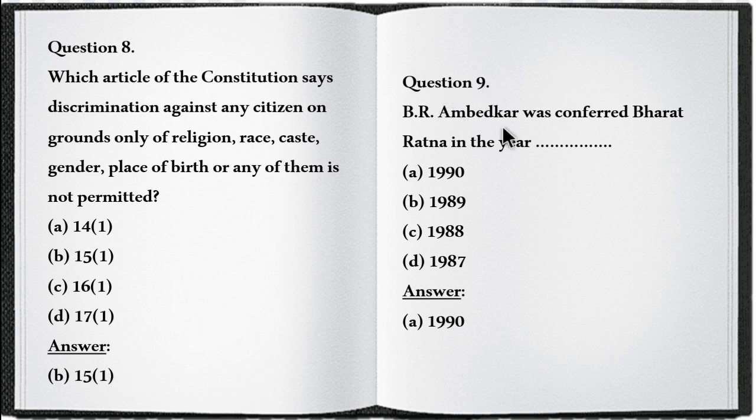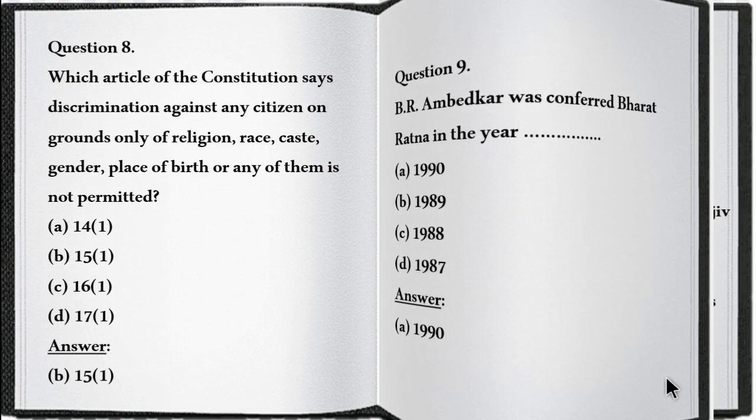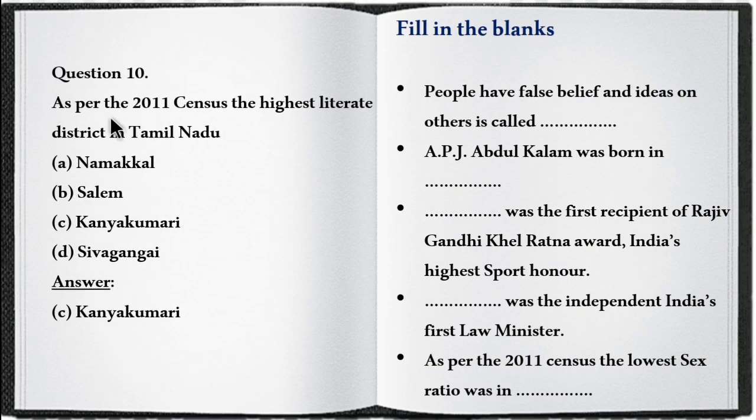Question number 9. B.R. Ambedkar was conferred Bharat Ratna in the year 1990. So B.R. Ambedkar got his Bharat Ratna award in the year 1990. Question number 10. As per the 2011 census, the highest literate district in Tamil Nadu is Kanyakumari.